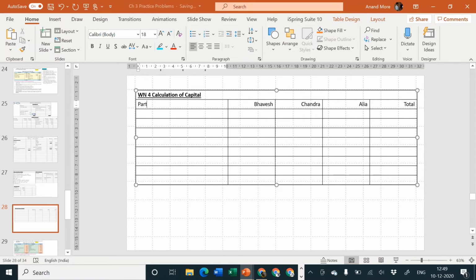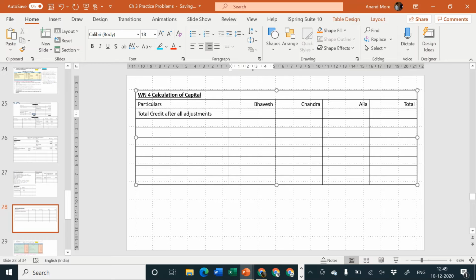How are we going to do it? Particulars. Be with me, I want your full concentration. Total credit after all adjustments. Look at Bhavesh's capital account.